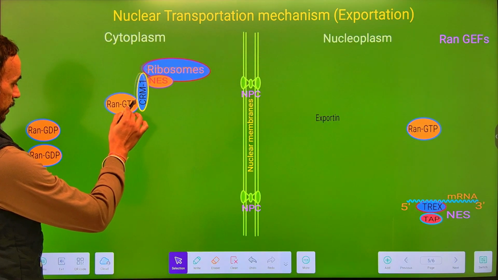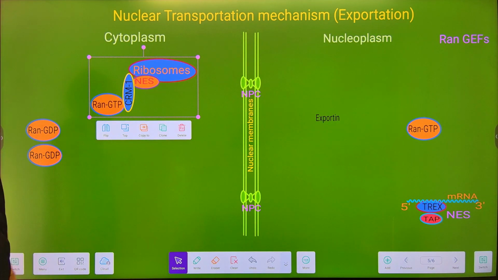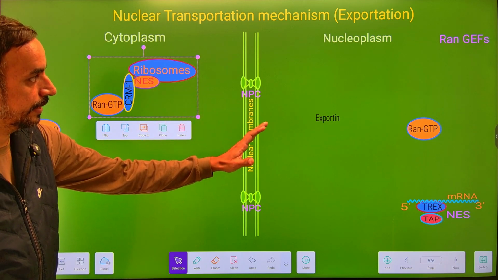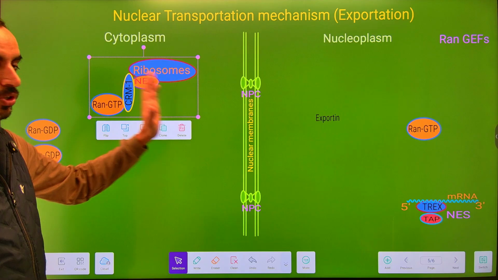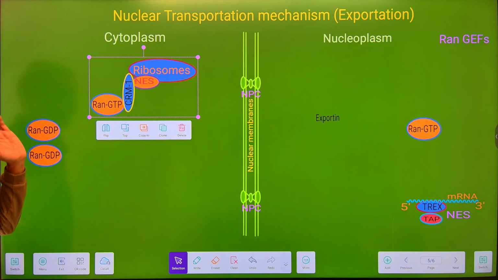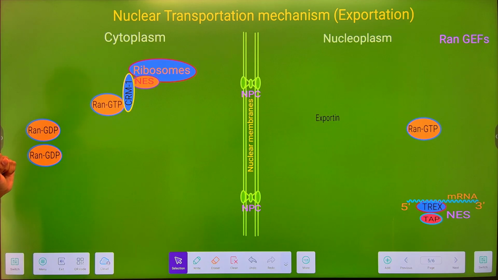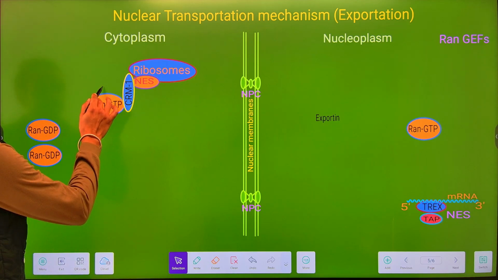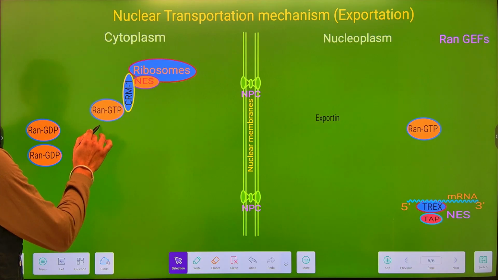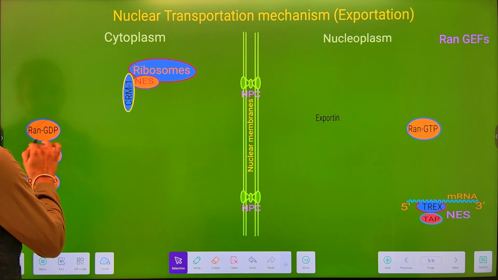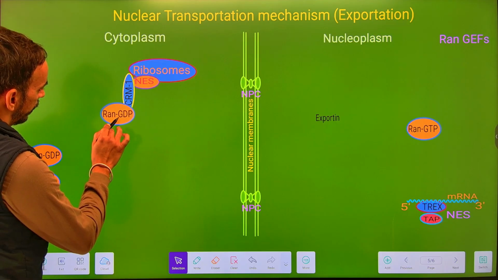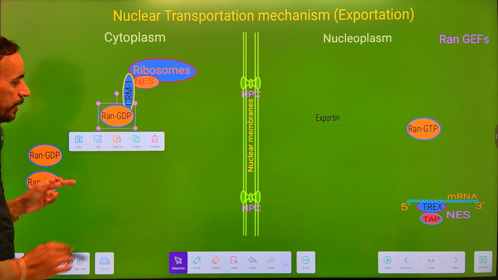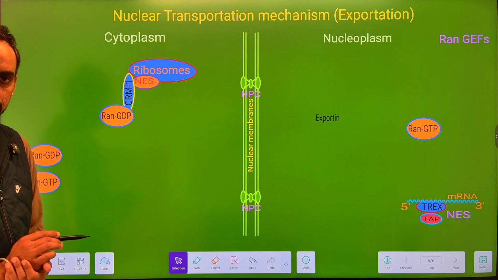cell cytoplasm. Okay, its movement will happen from the nucleoplasm into the cell cytoplasm. Now within the cytoplasm, this GTP will get replaced by the Ran-GDP. That will make the conformational change within the CRM1.